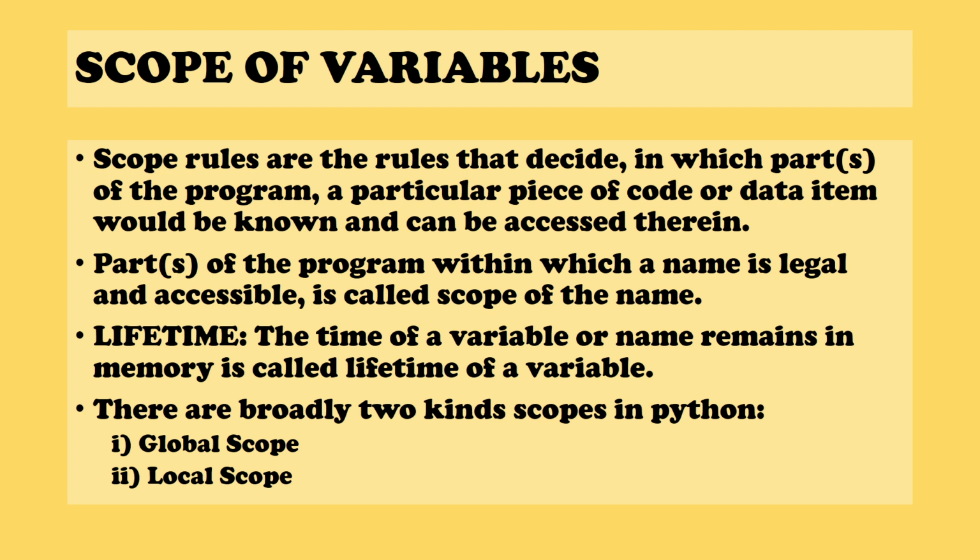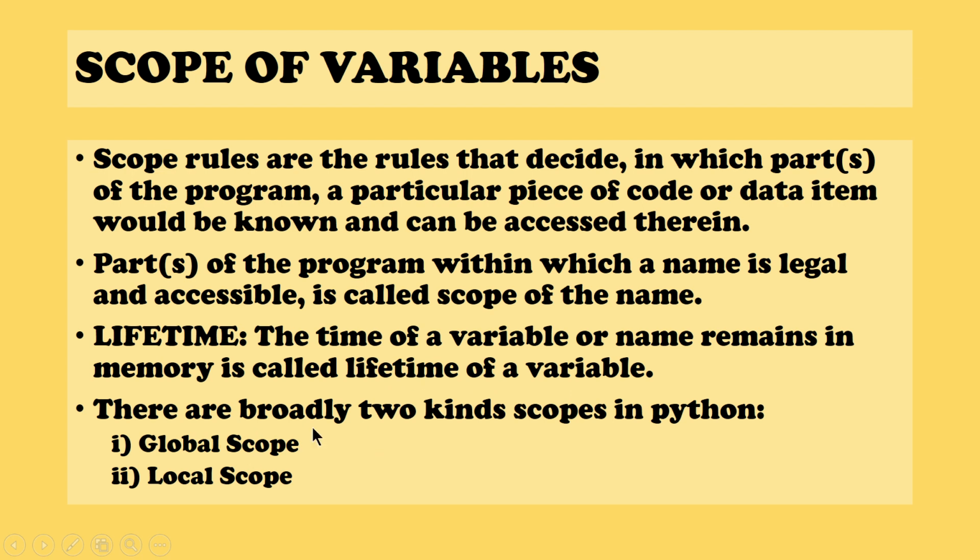Whenever we talk about scope of a variable, we have to understand lifetime as well. What do you mean by lifetime? From birth to death. From the birth of the variable, that is, from the initialization or usage of a variable, to the end of usage of that particular variable, that defines the lifetime. The time a variable or name remains in memory is called the lifetime of a variable. We will understand better when we go into the examples.